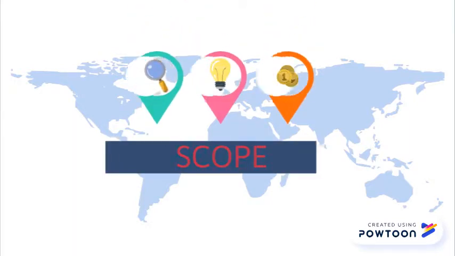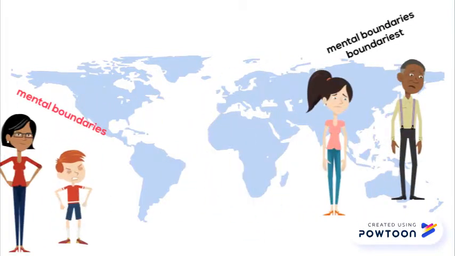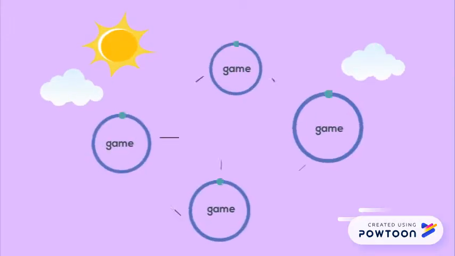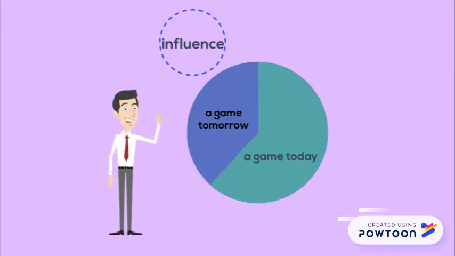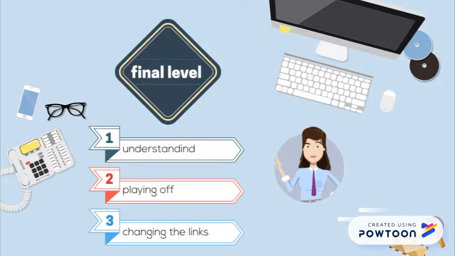Scope. No game is an island, so people draw boundaries and divide the world into separate games. The problem is that these are mental boundaries, not real boundaries, and there are no real boundaries. Every game is linked to other games. In one place, games affect games, and today's game influences tomorrow's game. The final level of strategy is understanding, playing off, and changing the links between the games.